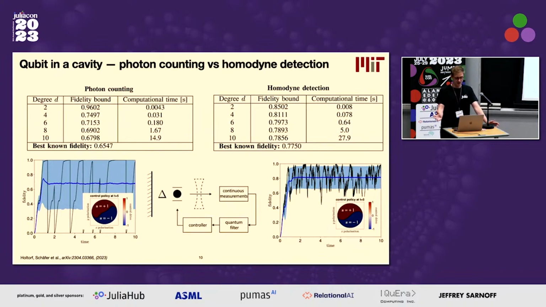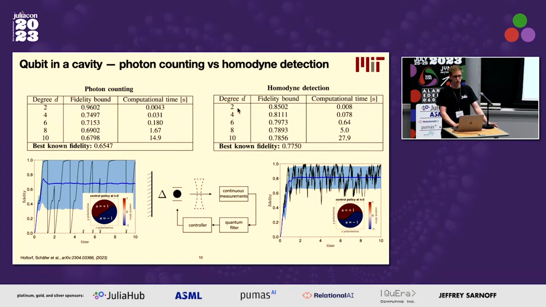And the last thing I want to show you is how that can be useful in practice. So here, I want to go back to this qubit example I showed in the beginning, where we want to compare two different measurement setups. So you can either do feedback with photon counting or homodyne detection, which are two different technologies. And you can compute the bounds on the best performance that you could expect from a controller using these measurement setups. And there's three points I want to make.